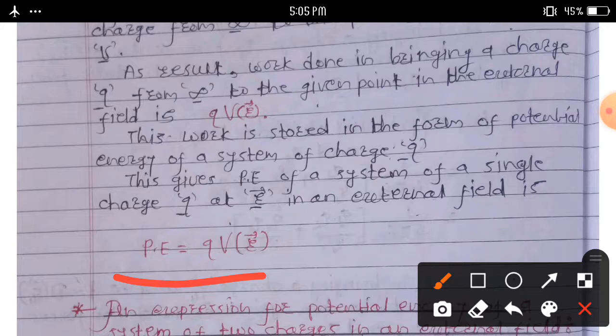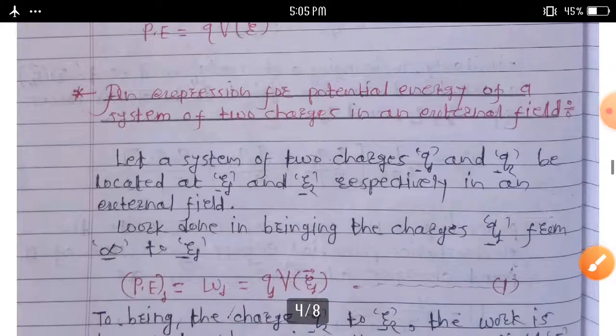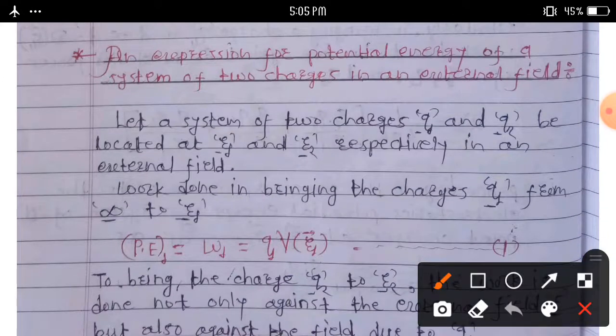A question asked here: discuss the potential energy of a single charge in an external field. Then another term we can discuss here: an expression for potential energy of a system of 2 point charges in an external field.